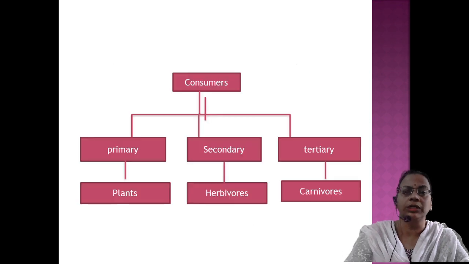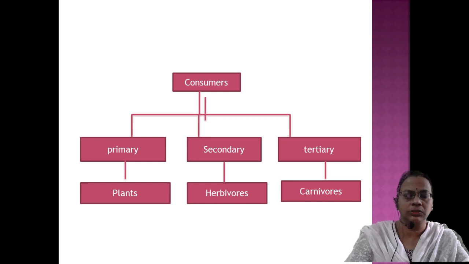Now we will move on to the consumers in a little more detail, because consumers are again categorized into 3-4 categories. We can say primary consumers, secondary consumers, tertiary consumers. So here only the terms are different. What we mentioned previously is the same thing, but even then the terms are very important. Primary consumers means the organisms which consume the plants. That is, the first consumption, first utilization is taking place by a category of organisms. They are called primary consumers.